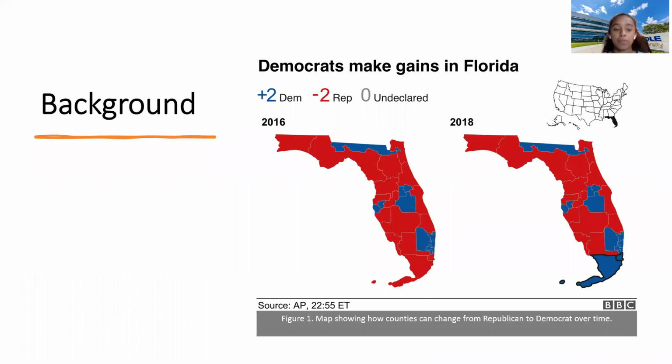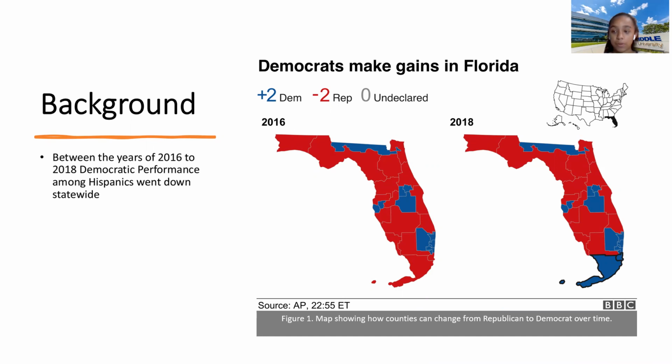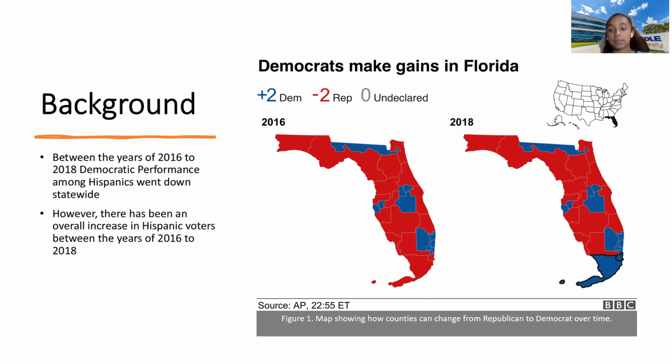So for a bit of background, between the years of 2016 and 2018, the Democratic performance amongst Hispanics went down statewide. However, between these same years, the overall Hispanic vote has increased. And keep in mind, roughly 24.7% of the Floridian population is Hispanic, which equates to around 4 million Hispanics.